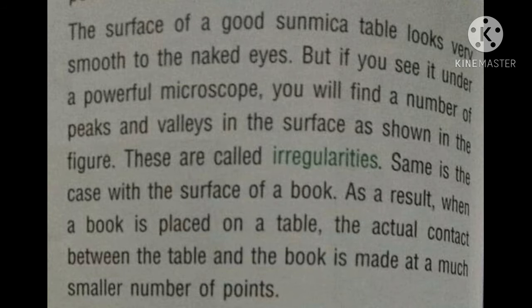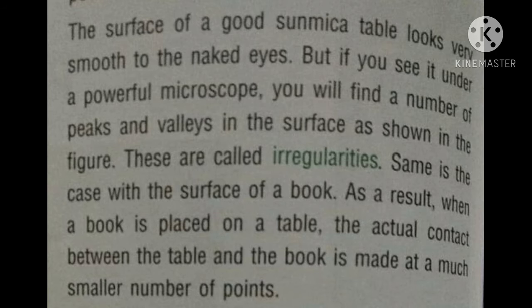surface that appears to be very smooth to naked eyes may not really be so when examined under a powerful microscope. In the previous slide, you have seen a large view of apparently smooth surfaces in contact. So this also has peaks and valleys. Now the surface of a good Sunmica table looks very smooth to the naked eye.